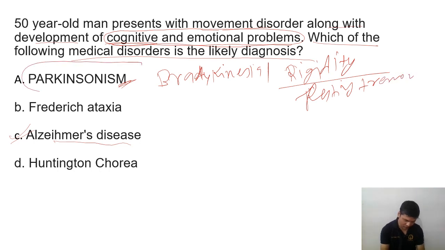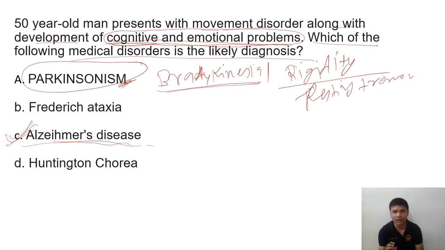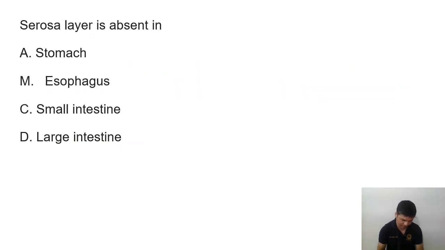So Parkinsonism is not the answer here. The answer will be Alzheimer's disease, where the cognitive and emotional problem is the hallmark. And in case of Parkinsonism, you will always get bradykinesia, akinesia, hypokinesia, cogwheel rigidity, lead pipe rigidity, then resting tremor. Here also you will get cognitive impairment, but the main importance you should give is bradykinesia, akinesia, rigidity, tremor, like that.